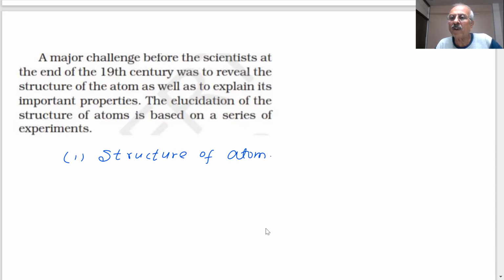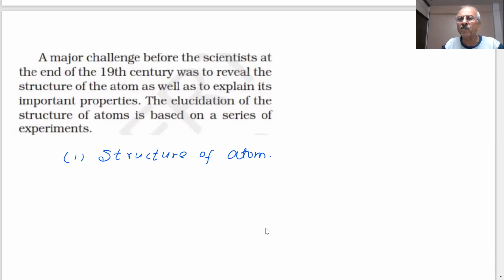Take the human body, for example. Doctors are interested in the structure of the human body. What do you mean by the structure of the human body? Inside the body, what are your organs and how are they working? We have to know where the heart, kidney, lungs, stomach and intestines are.